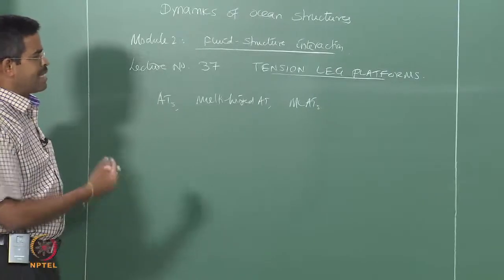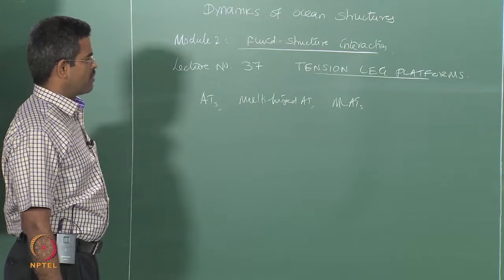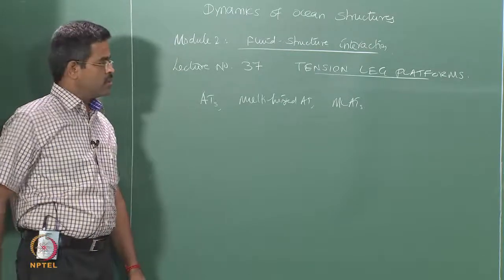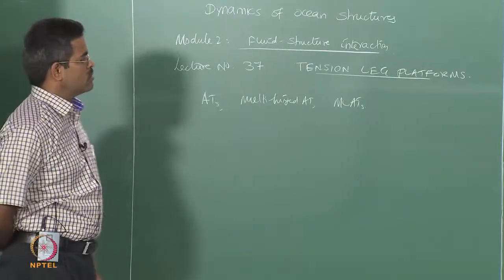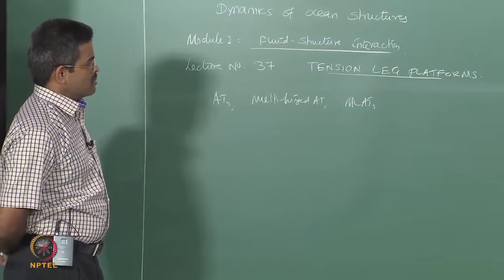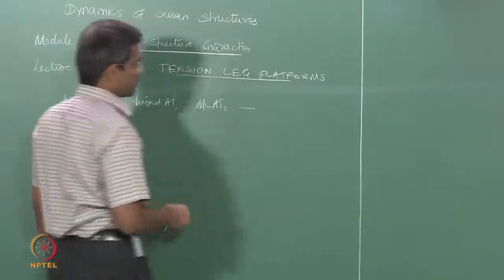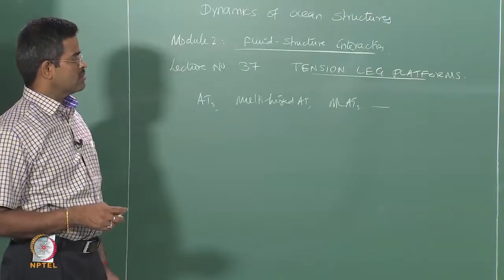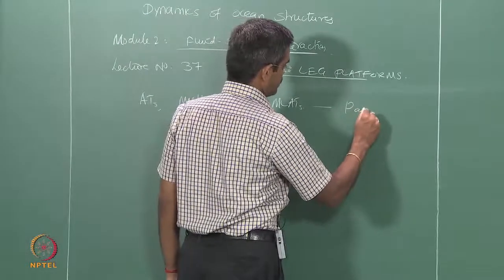Otherwise they can be used as anchored systems, which was generally one of the functions for the pipeline support system or one of the temporary ways for inspection and repair. But if you really want to use them for exploration and production, then one should control the top responses. So one of the interesting ideas conceived by researchers in the early 90s and 2000s was response control using passive dampers,